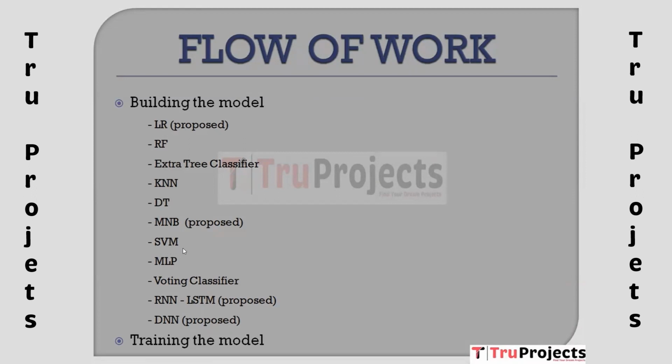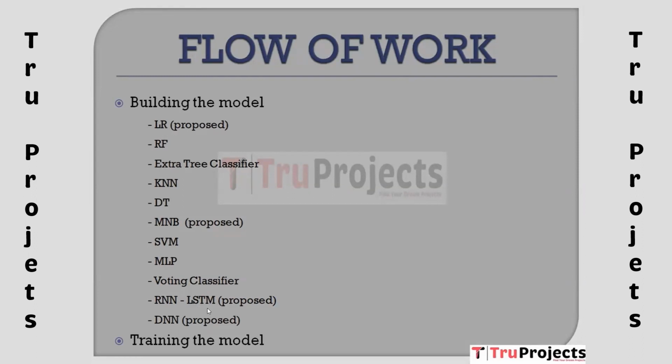Coming to the next model, which is named as SVM, stands for support vector machine, a powerful model for classification tasks that finds a hyperplane that best separates different classes. Next model named as MLP, multi-layer perceptron, a type of artificial neural network used for various machine learning tasks including classification.